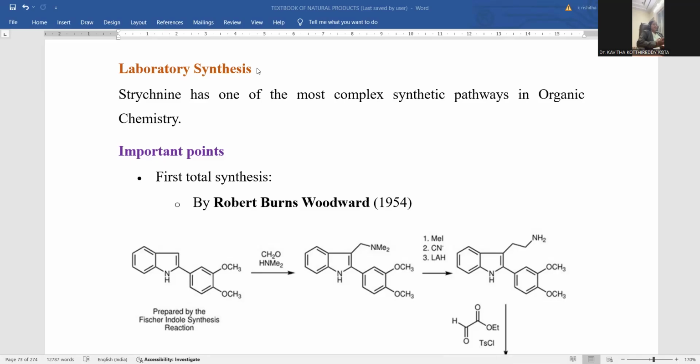Now we are continuing with the natural products called alkaloids. In that, strychnine was taken into consideration in the earlier session. Biosynthesis, its significance, occurrence, everything got completed.